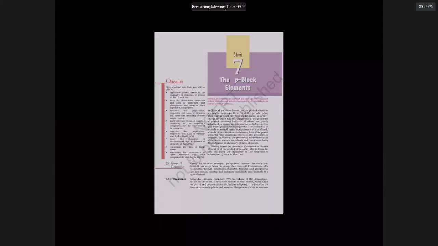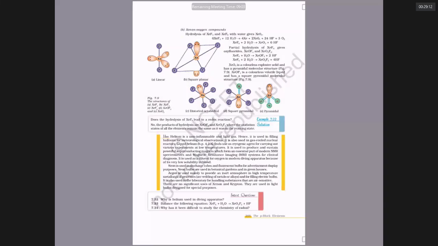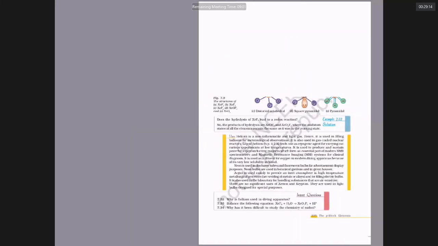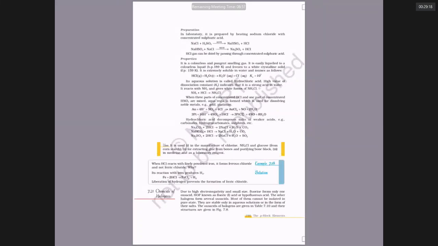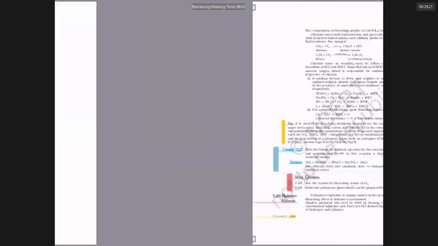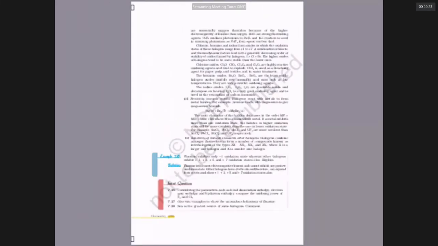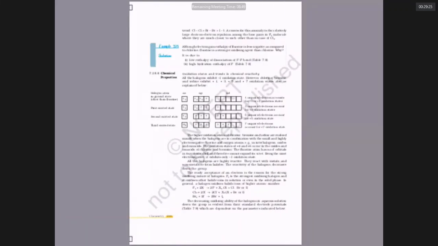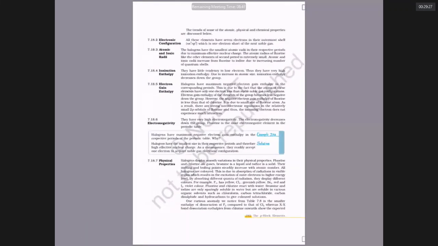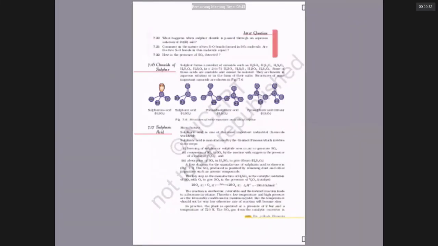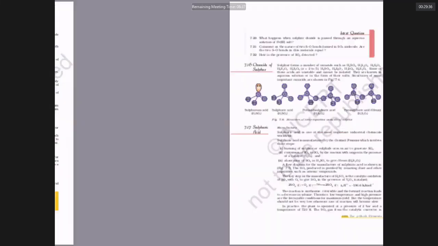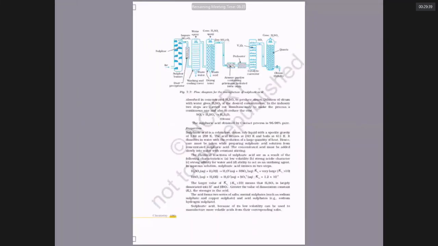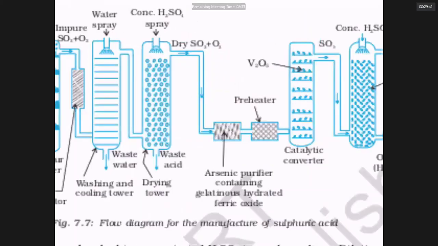The NCERT talks about P block elements. This is the way to prepare